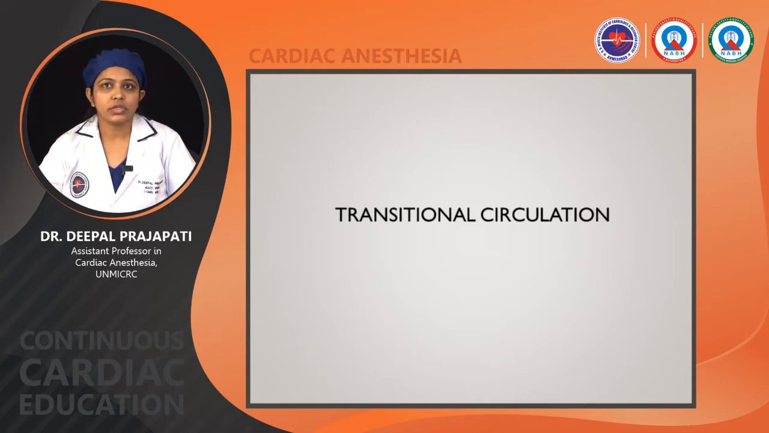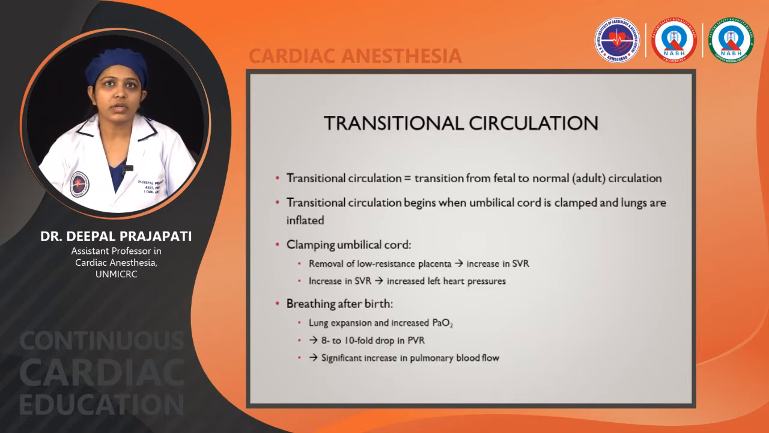Now the transitional circulation. The transitional circulation means transition from fetal to normal adult circulation. It begins when the umbilical cord is clamped and the lungs are inflated. Clamping the umbilical cord causes removal of the low resistance placenta. It causes an increase in SVR, which causes an increase in left heart pressure. Now breathing after birth causes expansion of the lungs and increased PaO2, an 8 to 10 times drop in pulmonary vascular resistance, which causes a significant increase in pulmonary blood flow.